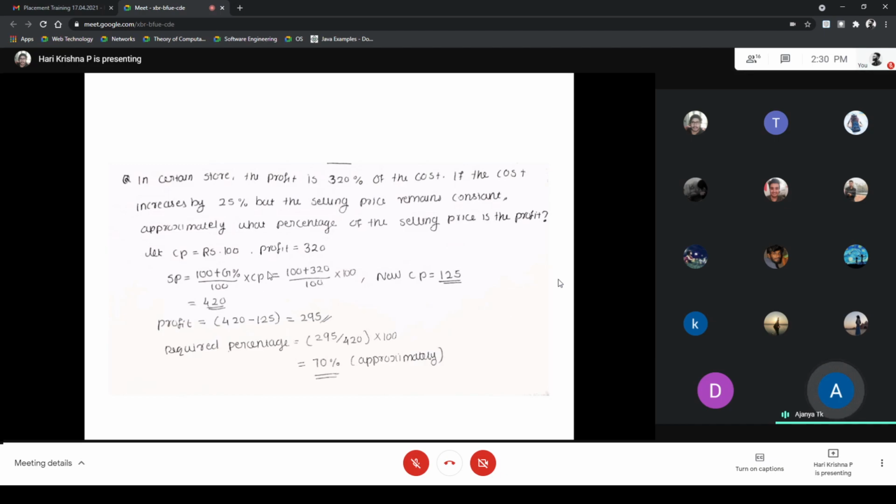Here we can find the profit: selling price minus cost price. That is 420 minus 120, which is equal to 295. And the question is, approximately what percentage of the selling price is the profit? So the required percentage is 295 divided by 420, that is profit divided by selling price into 100. That is approximately 70%, which is the answer.